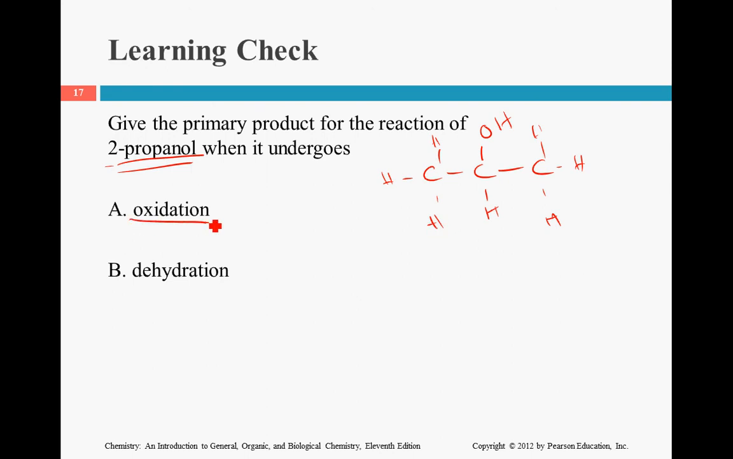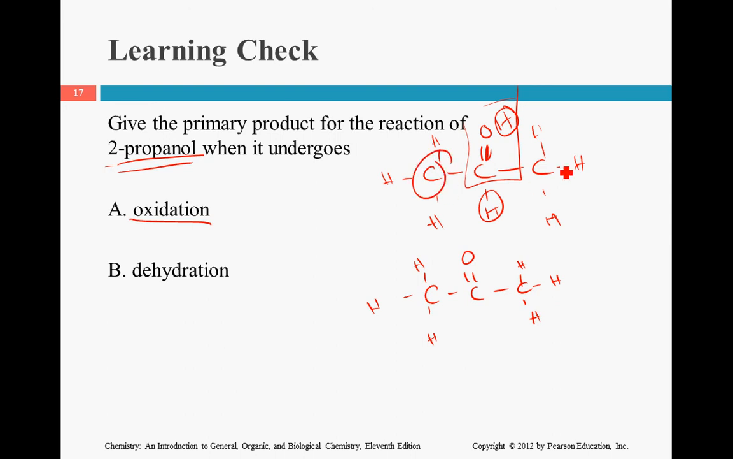The first question is asking us about oxidation, which means we're going to lose hydrogen. There's our alcohol. We're going to lose hydrogen. We're going to increase our oxygen bond. So we actually end up creating a ketone, and all the rest are hydrogens. And it stops because it's a secondary alcohol. It has a carbon group here and a carbon group here. Since it's a secondary alcohol, you only have one step.